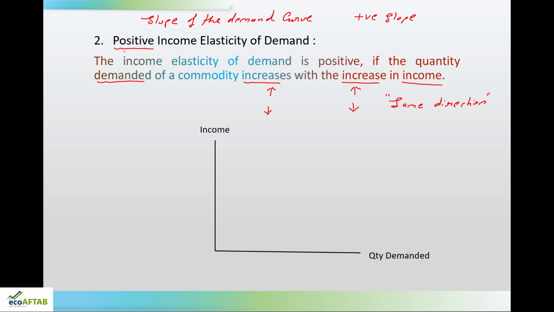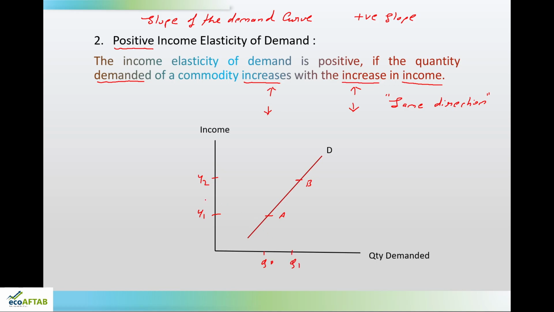You can see in the diagram, this is the demand curve D. So, here if I say the income of the consumer is Y naught and the consumer is at particular point A and his quantity demanded is Q naught. Suppose his income increases from Y naught to Y2, he moves from point A to point B and his quantity demanded is Q1.